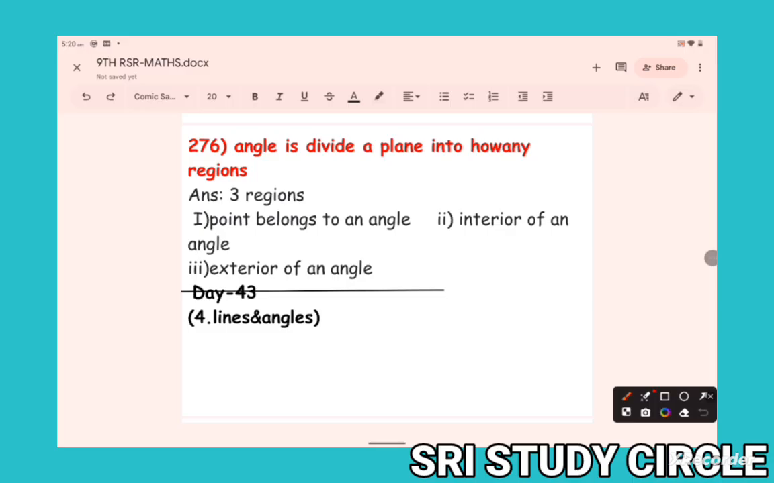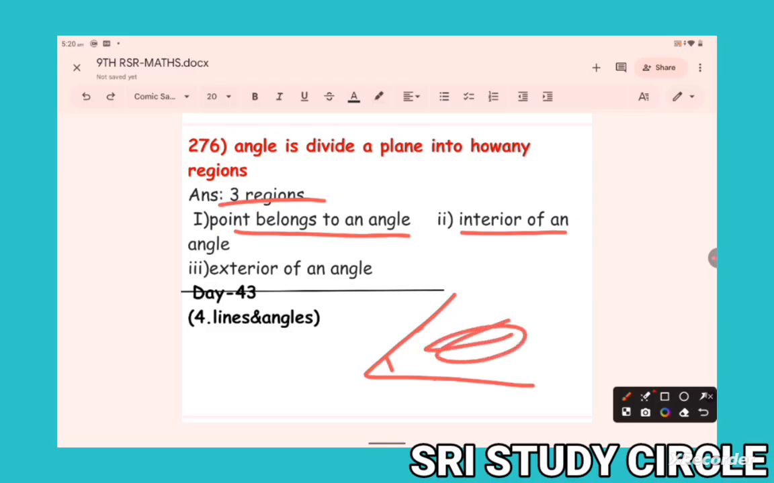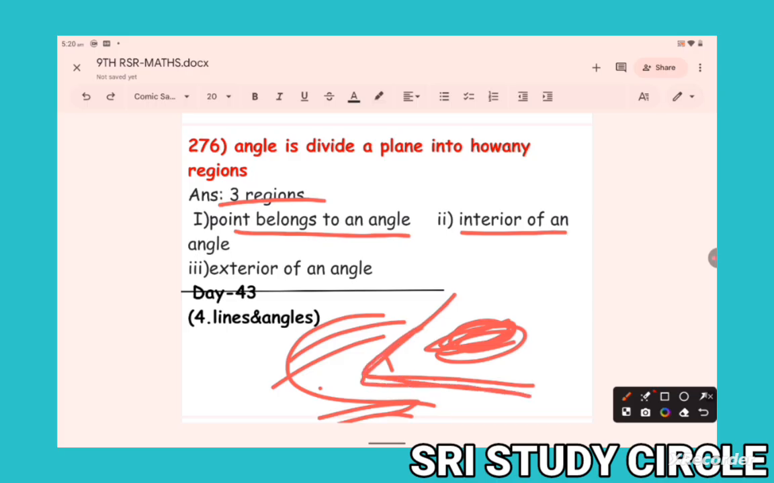An angle divides a plane into how many regions? Three regions. Point belongs to the angle, interior of an angle, exterior of an angle. Suppose this is the angle. Point belongs to the angle. Interior means this portion, all this. Exterior means extend. So extend this one. Okay, now exterior, interior, on the line segment, on the line.